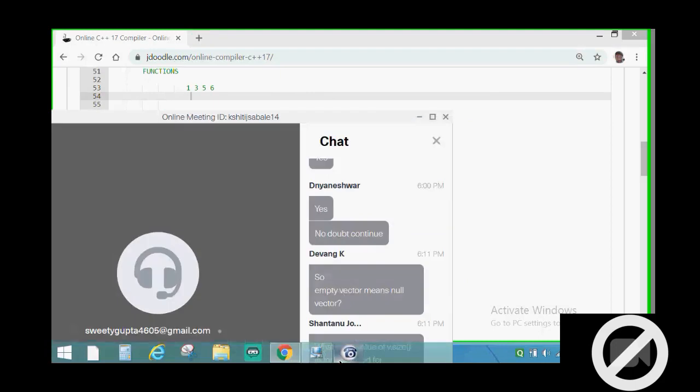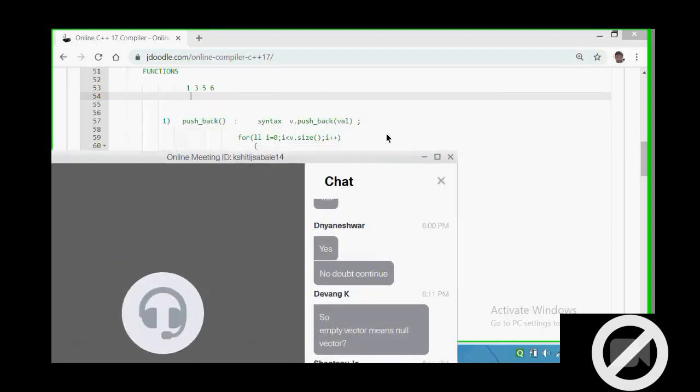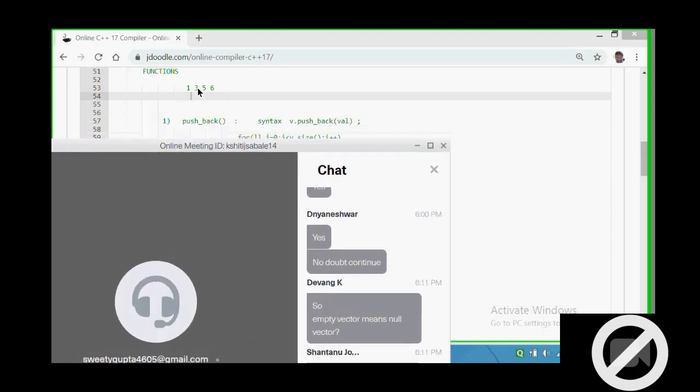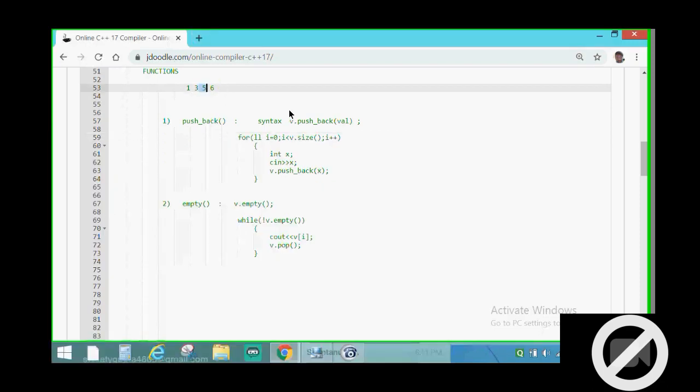After that, we input elements one by one. For example, we have inputted elements 1, 3, 5. Then the size was 3. Now when I have to insert 6, the size will become double. Next, after inserting 8 and 9, the size will again double. So 6 into 2 is 12, and then it will become 24. Like this, the vector size increases.